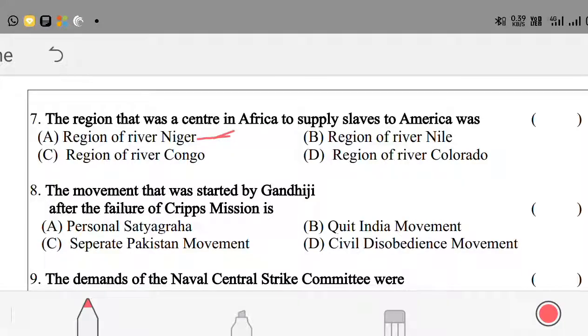Okay, my dear friends. The next question, question number 8, is: the movement that was started by Gandhiji after the failure of Cripps Mission is. Option A, personal satyagraha. Option B, Quit India movement. Option C, separate Pakistan movement. Option D, civil disobedience movement. Here B is the right answer. Quit India movement. B is the right answer.